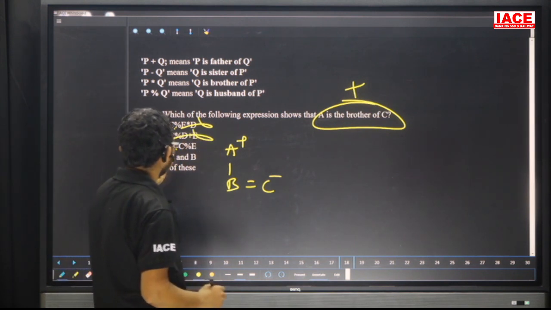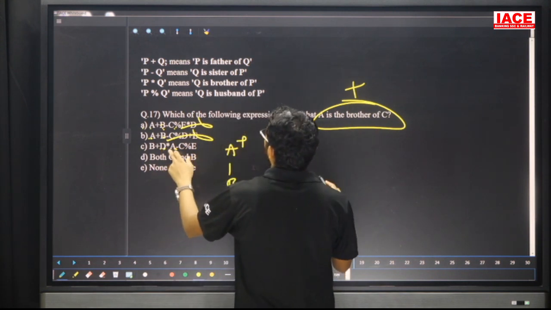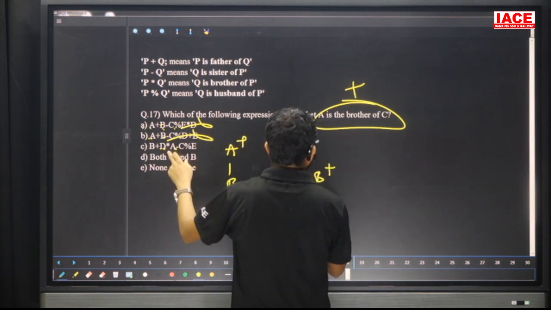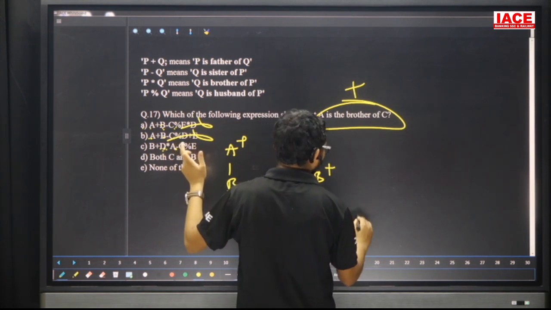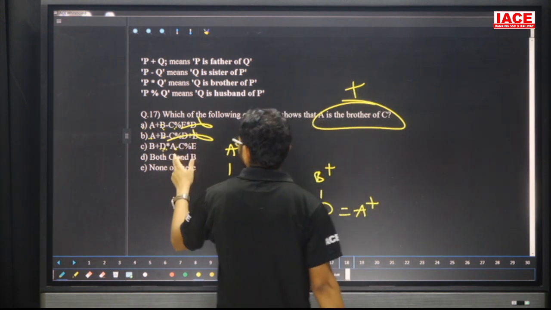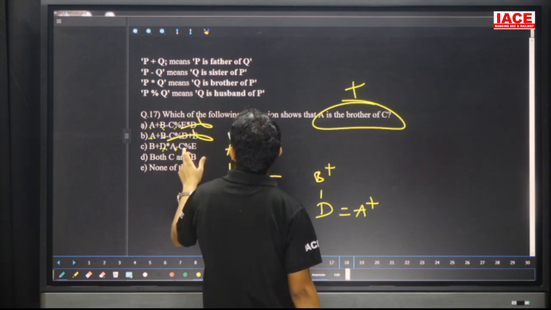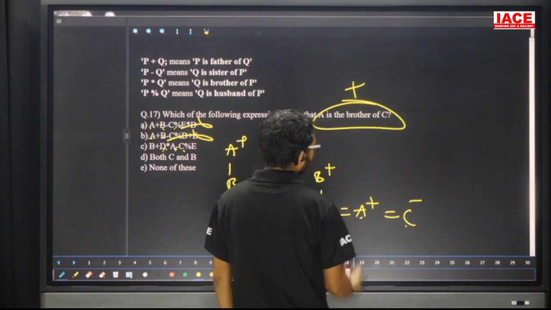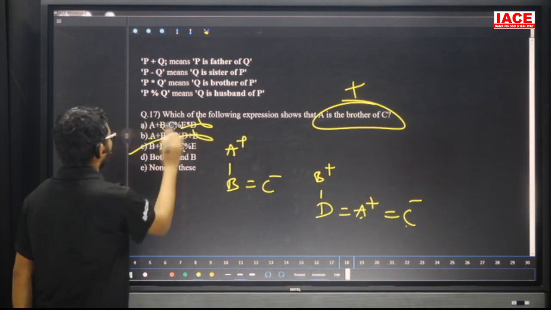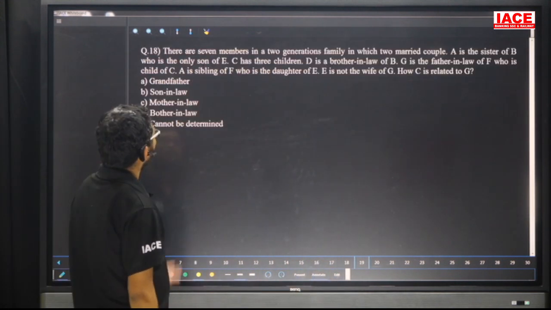Go for the third option. B plus D means B is father of D. D star A means A is brother of D. Next, A minus C means what? C is sister of A. In this case, A is brother of C. Yes or no? Then the answer is option C. Question number 17, option C.